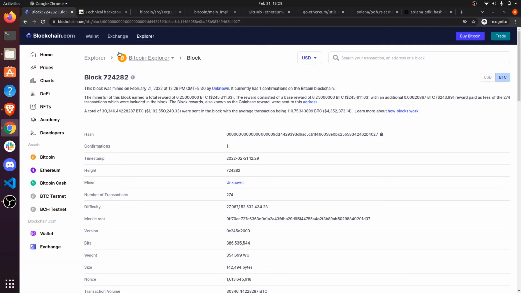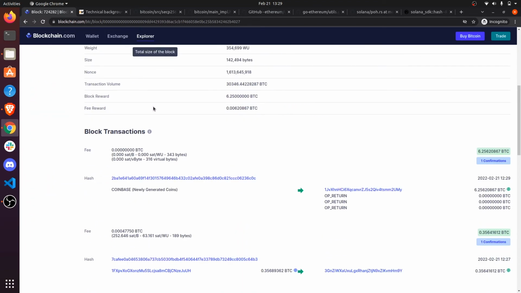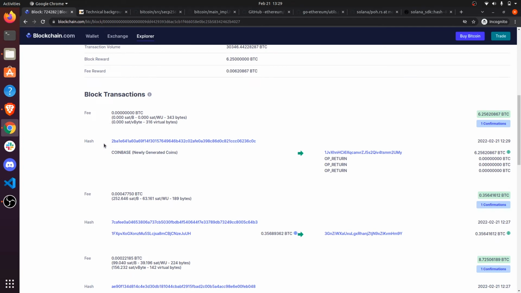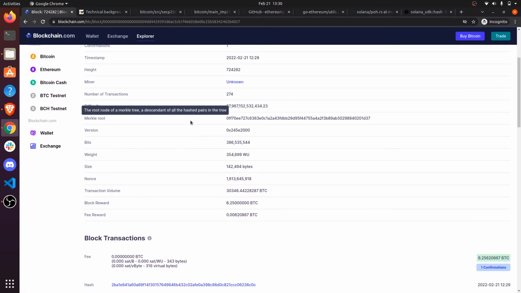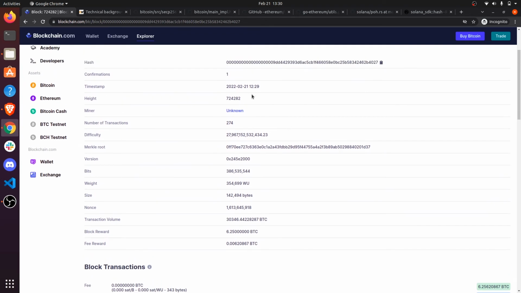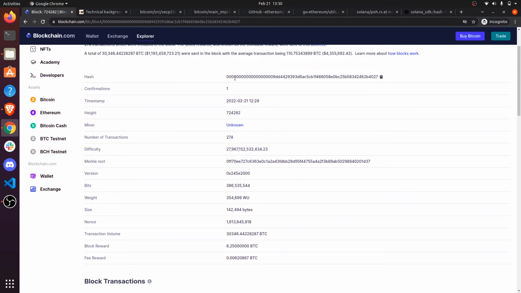Let us go to the Bitcoin Explorer. Here we have blockchain.com and we go to Bitcoin Explorer, selecting any random block. We scroll a bit down to block transactions and we see each of these transactions has its own unique transaction hash. And we scroll a bit up. Here we have the Merkle root, which is the hash of all the transactions in a block. And scrolling a bit more up, we have the hash, which is the hash of all the block data.